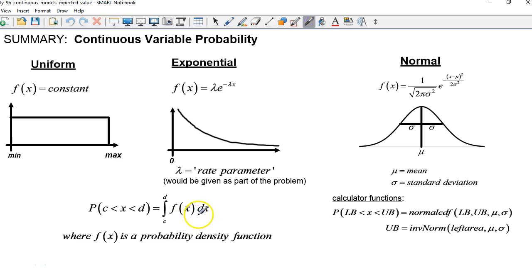Although we're not going to talk about this until the next lesson, lesson 10, there is a function here for generating the normal or Gaussian or bell curve. It's this complicated negative exponential function, has a mean and a standard deviation, and we're going to learn that we can use calculus, or more frequently we use the built-in normal CDF and inverse normal calculator functions. We'll cover that as well, but I'm listing these because these three are the most commonly found continuous probability models.